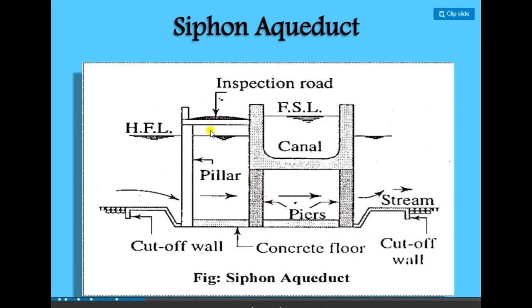Now there are the HFL level, the FSL level, and the canal. The HFL level flows through that and creates the siphonic action. That is called siphon aqueduct.